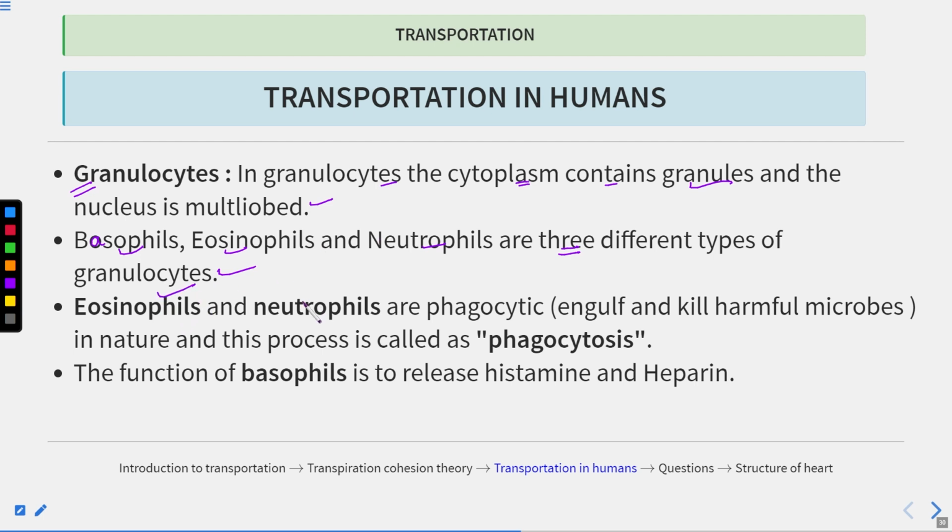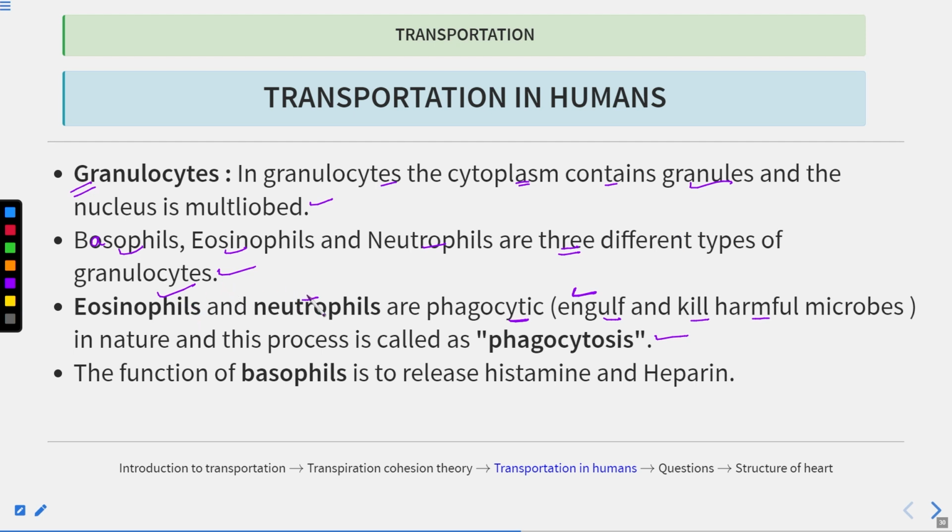Now, eosinophils and neutrophils are phagocytic. What does phagocytic mean? It means they can engulf and kill harmful microbes, and this process is known as phagocytosis. This phagocytosis process is also seen in amoeba. In amoeba, what happens? With the help of pseudopodia, it can engulf food material, or it can engulf other unicellular cells also.